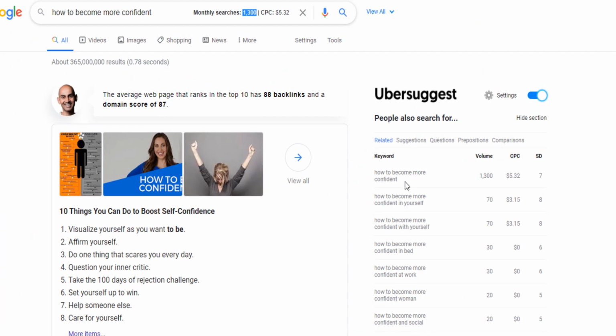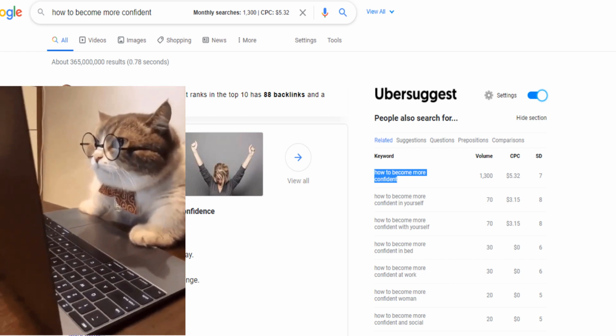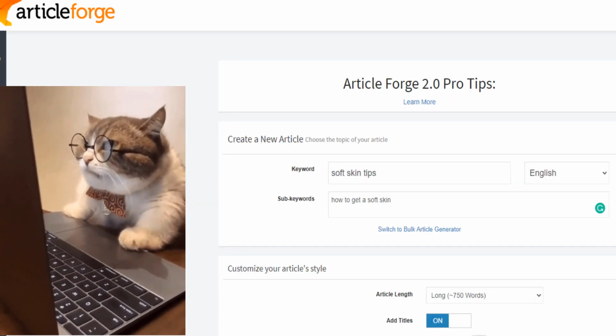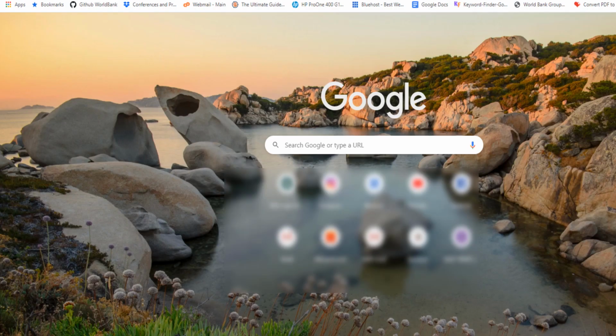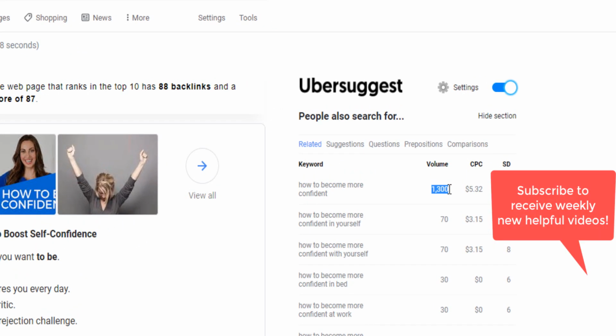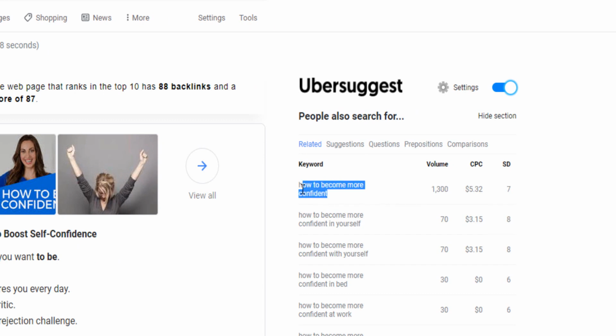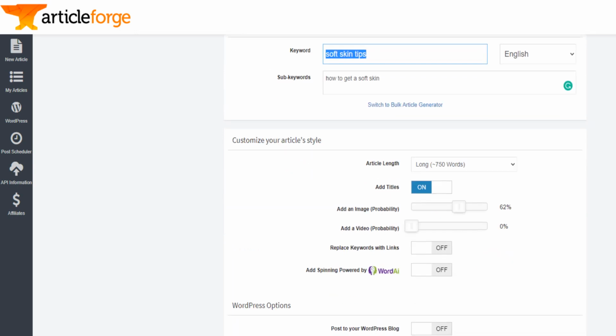Say you get your keyword and you want to write, for example, about how to become more confident. You don't need to sit down for 2 days and start typing. You can use Article Forge 2.0 and just copy that keyword, which you make sure has a high volume of searches per month and a lower difficulty, and then you paste that here on Article Forge and you click create.